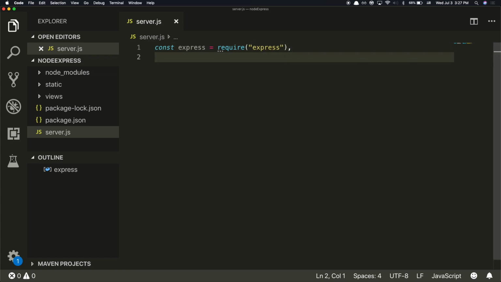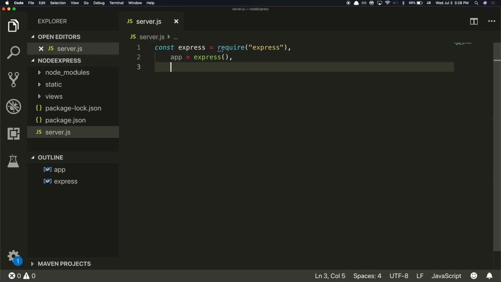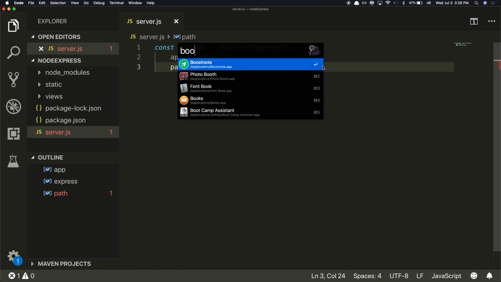Okay. So the next one would be, it should be a semicolon. Line upon line, young Padawans. App equals express. Is there another one? Path, right? I think path equals require path. Oh shoot. Let me, I got a template here.